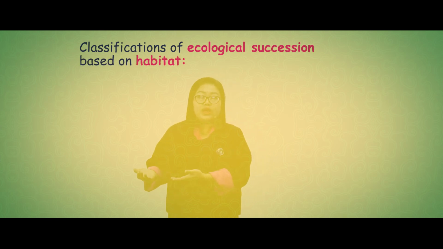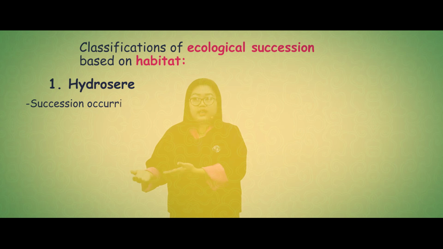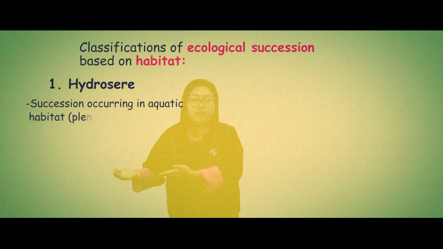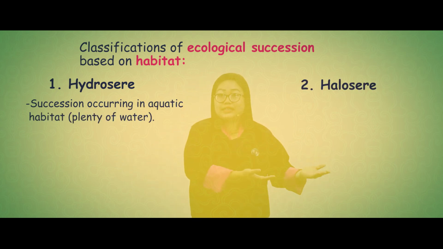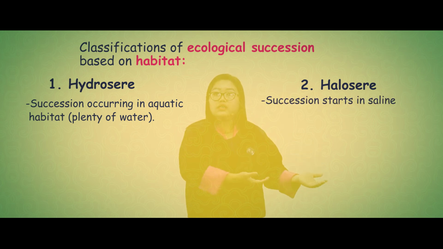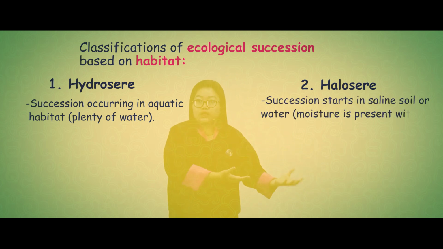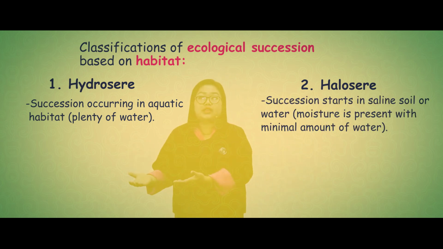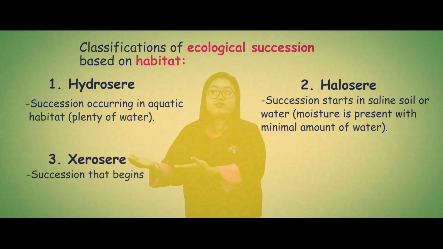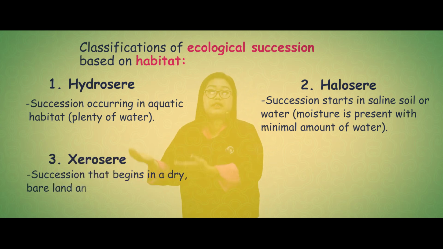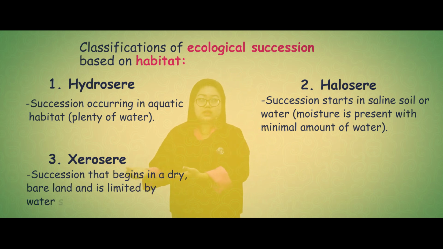Number one, we have hydrosphere, if succession occurs in an aquatic habitat with plenty of water. Number two, we have halosphere, that is, if succession occurs in saline soil or water. Then we have number three, xerosphere, that is, if succession occurs on a dry, bare land that is limited by water scarcity.